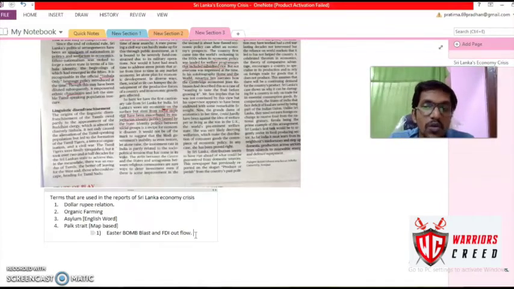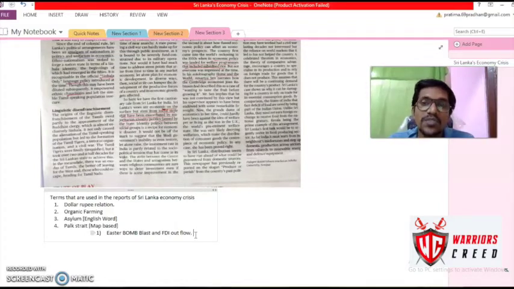But we'll say, sir, what is FDI? The foreign direct investment. This is the static part. So what is the link with this? Due to the attack, people were not interested to invest in Sri Lanka. So when people are not interested to invest in Sri Lanka, the dollars were flowing out of Sri Lanka. They again faced certain problems.